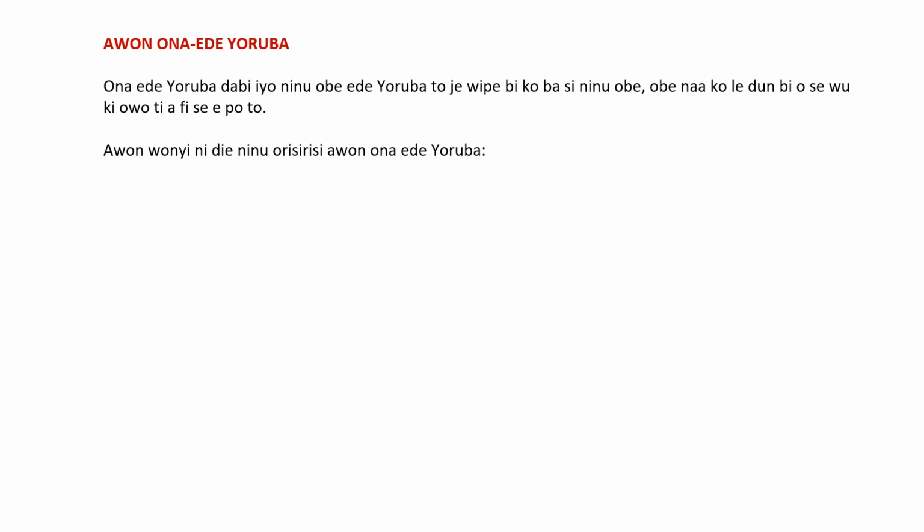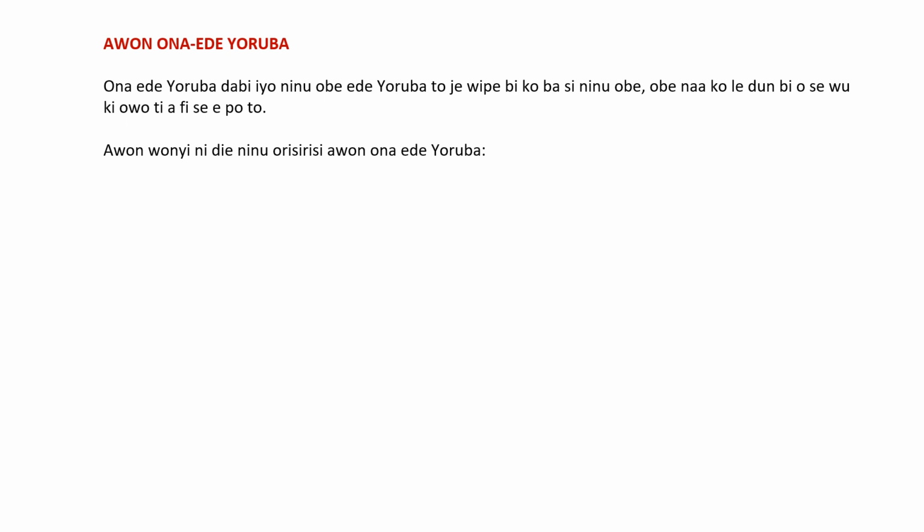Àwọn ọ̀nà èdè Yorùbá. Ọ̀nà èdè Yorùbá dàbí iyọ̀ nínú ọbẹ̀ èdè Yorùbá. The combination of this literature recipe is like salt in soup or stew.